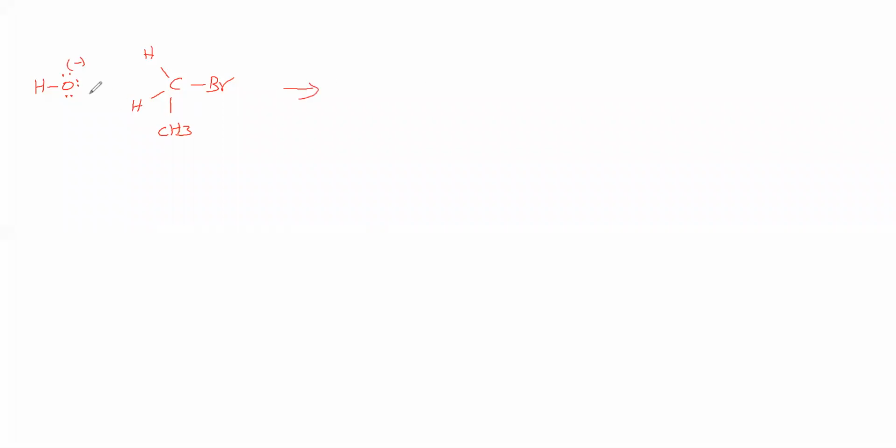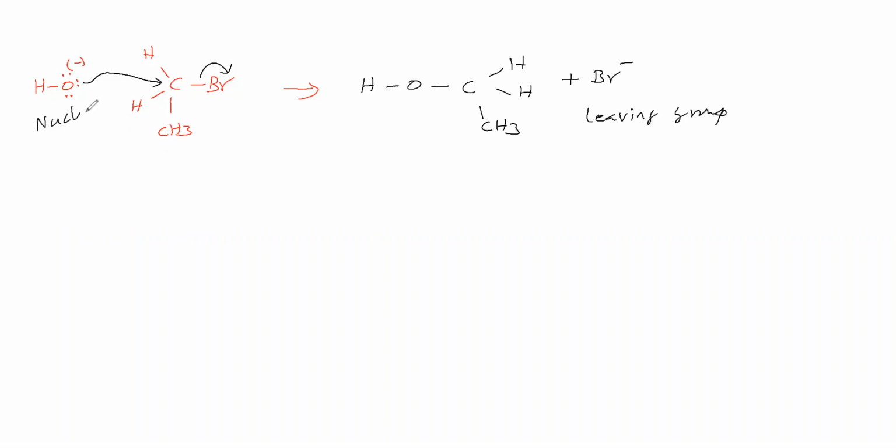Now what happens? This hydroxide attacks this carbon and this bond migrates. The carbon is the electrophilic center, and oxygen is the nucleophile, donating its electron cloud. So HO makes a bond, the hydrogen atoms come like this, and Br minus leaves. Br minus is the leaving group, OH minus is the nucleophile, and this C is the electrophilic center. The nucleophile replaces the leaving group; Br minus is replaced by OH minus.